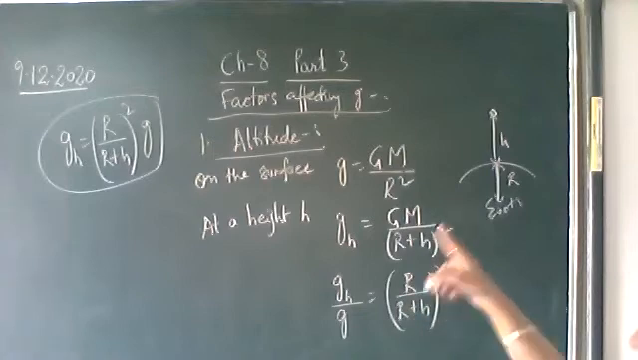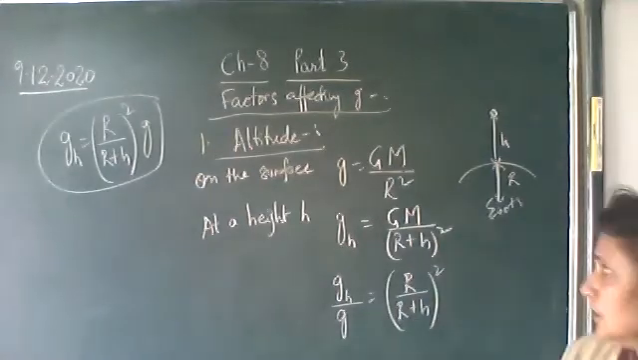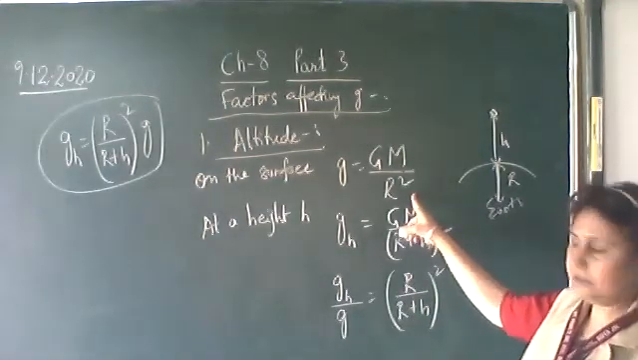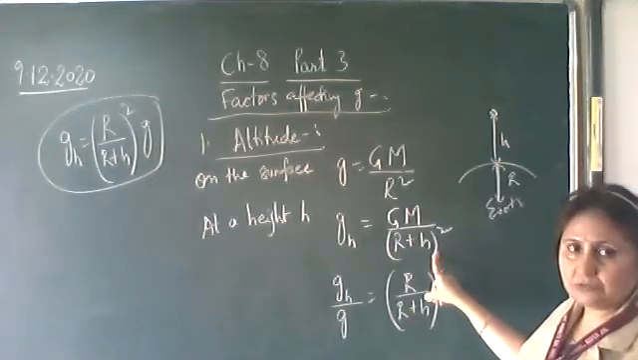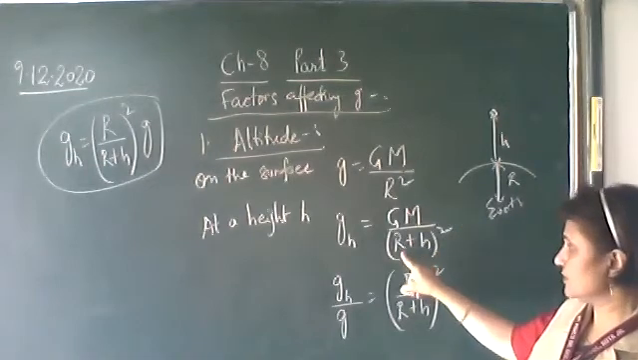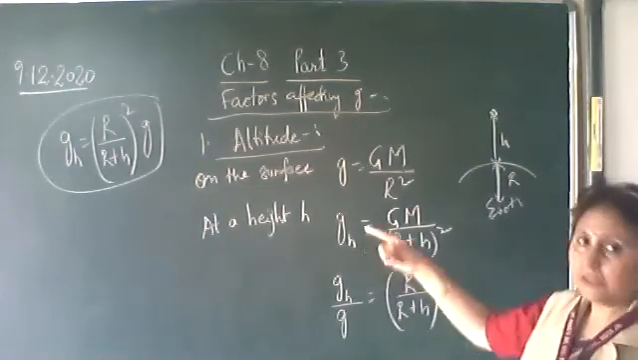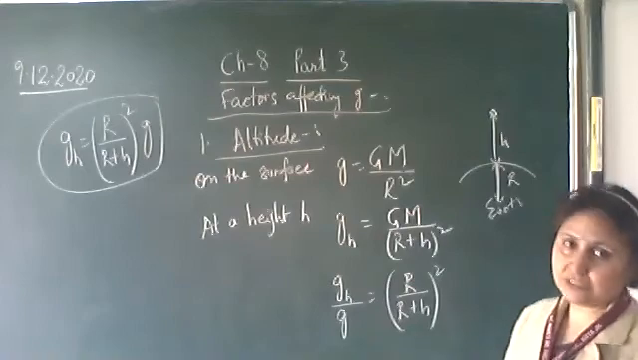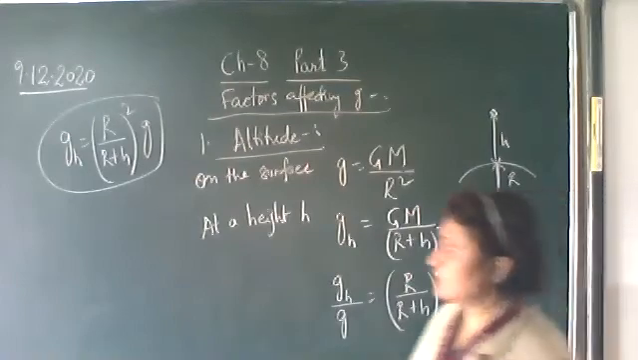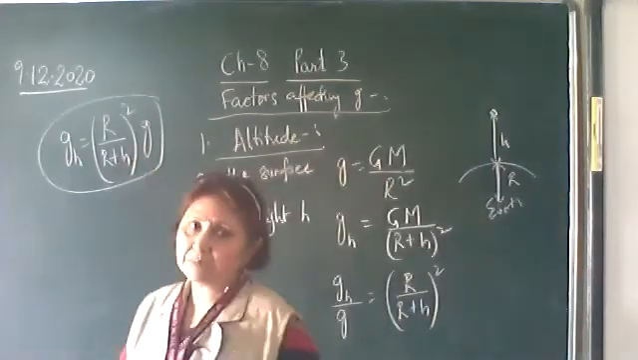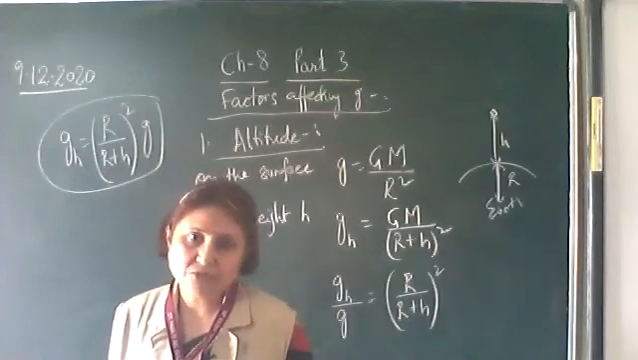Okay, so note it down. On the surface of the earth, it will be given by this expression. At a height h, the distance will become R plus h, in the denominator R plus h whole square. In order to compare it, let us divide these two equations. So gh is equal to R upon R plus h whole square into g.